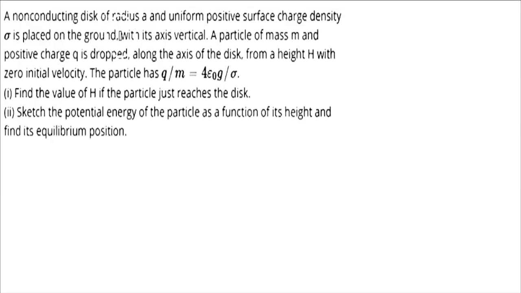Hello everyone, let us start with our question. In this question, what has been given? A non-conducting disk of radius a and uniform positive surface density sigma is placed on the ground with its axis vertical. Now a particle of mass small m and positive charge q is dropped from the axis of the disk from a height of capital H with zero initial velocity. So initial velocity is zero, and here q by m ratio is given to be 4 epsilon g by sigma.